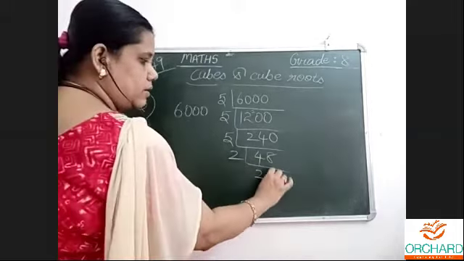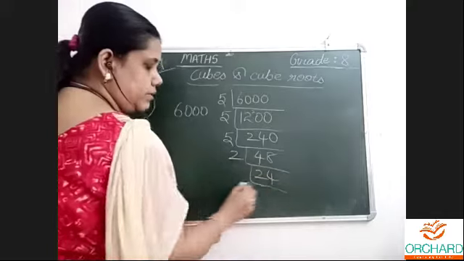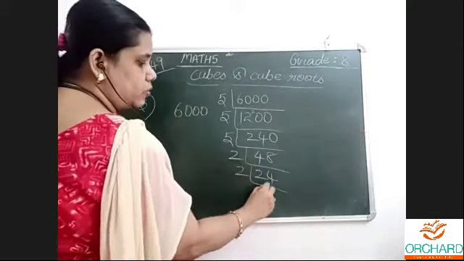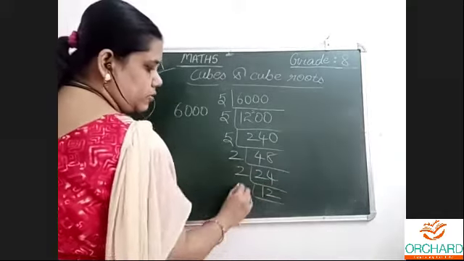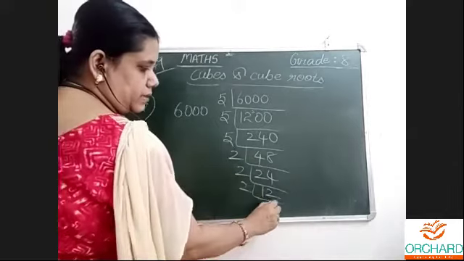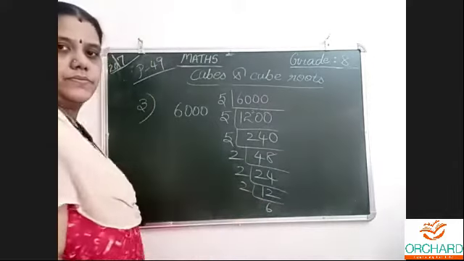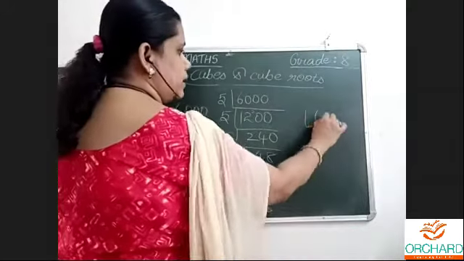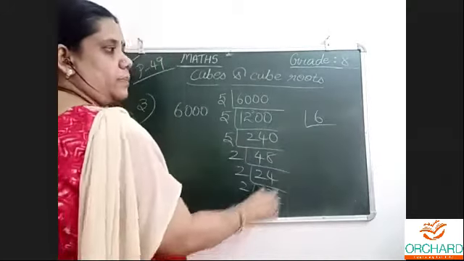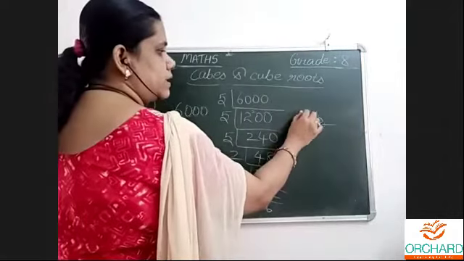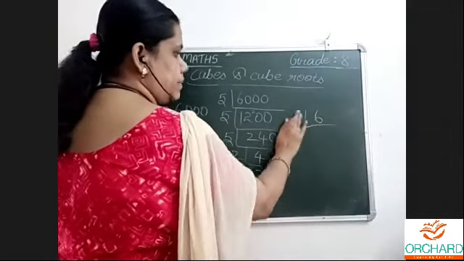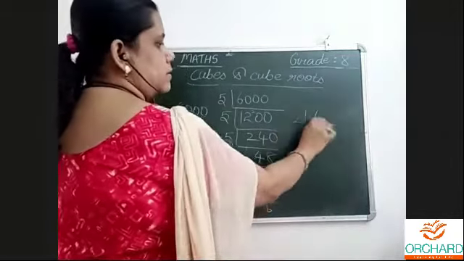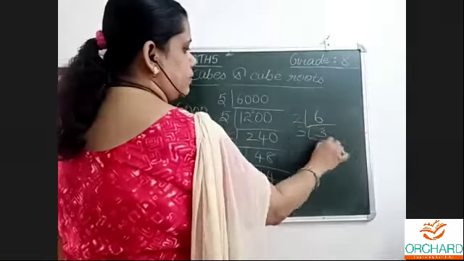2 2s are 4, 4 2s are 8. Mostly will be doing this only. Again 2. 1 2s are 2. 3 times I will bring. 6 2s are 12. So up to this we got. After 6 I will do here. Okay, here there's no place. So only we can use 2. Let me use 2 only. 3 2s are 6, 3, 1. Stop.